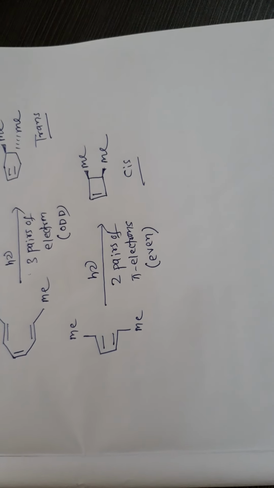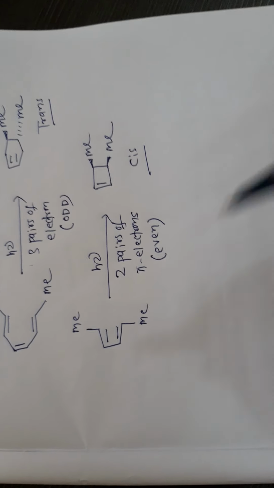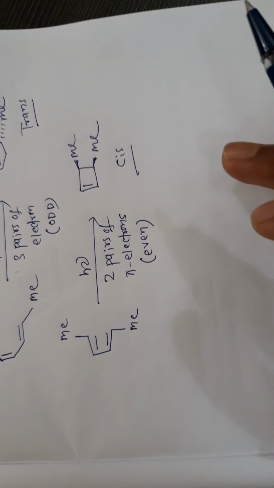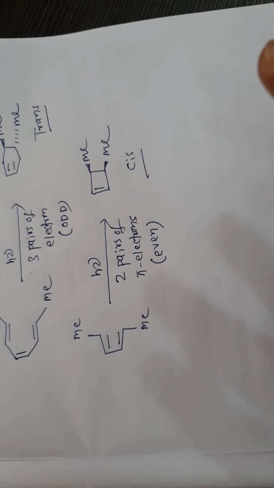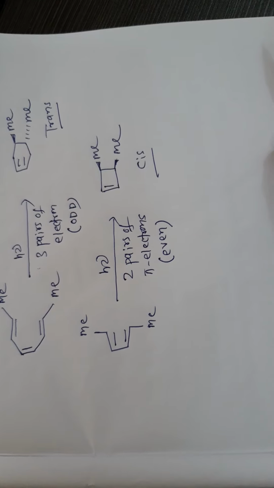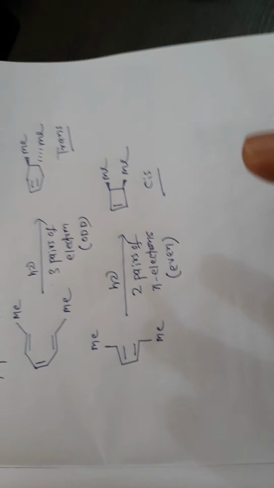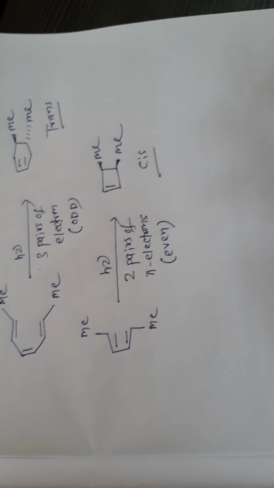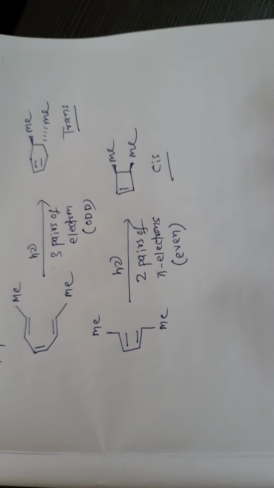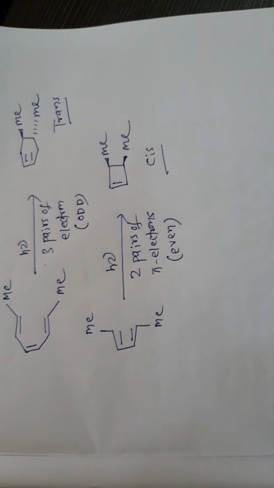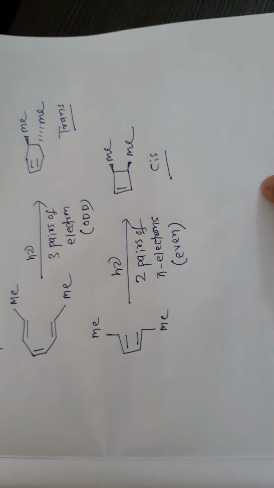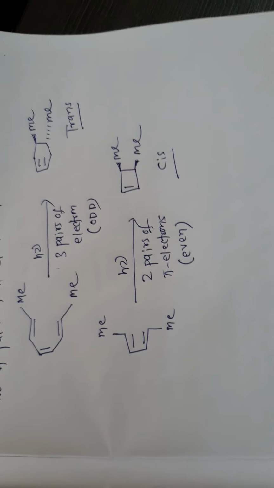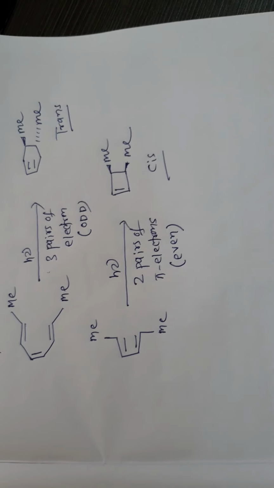First, let me tell one more thing. For an electrocyclic reaction to occur, the terminal carbon atoms have to rotate in a certain direction so that phase-wise orbital overlap occurs. What is phase-wise orbital overlap? Before that, in an electrocyclic reaction, the orbitals used are HOMO and LUMO, the frontier orbitals. In this whole pericyclic reaction, we consider only the frontier orbitals, HOMO and LUMO. This is a very important point.